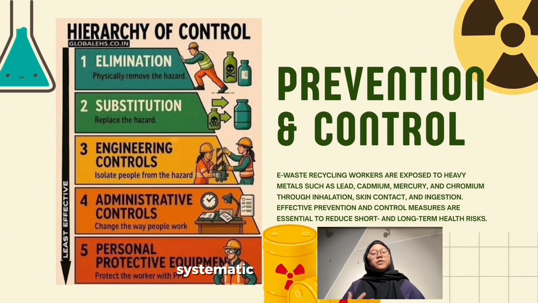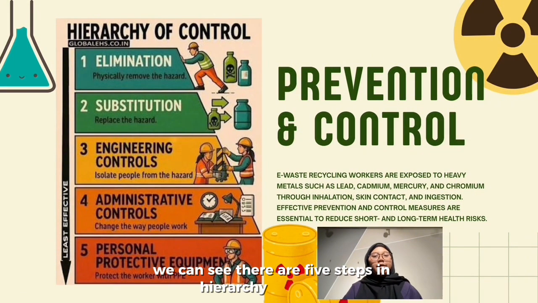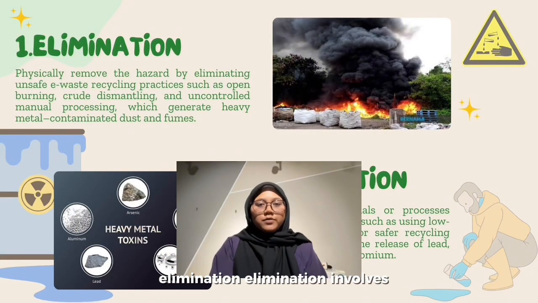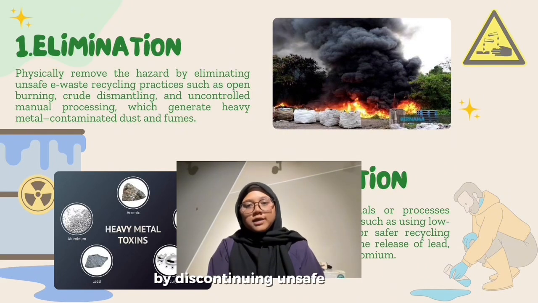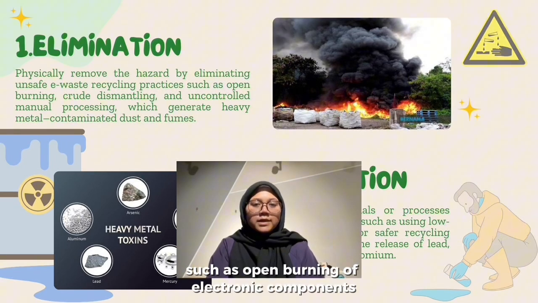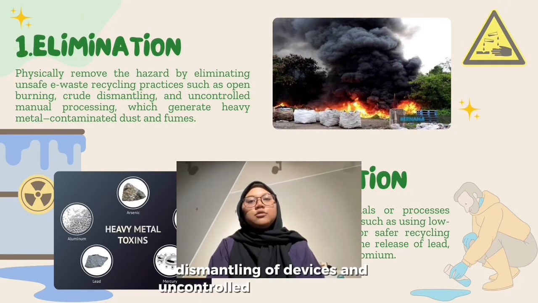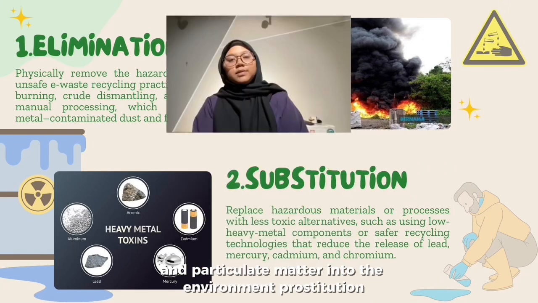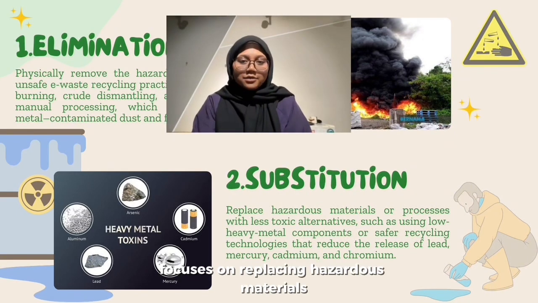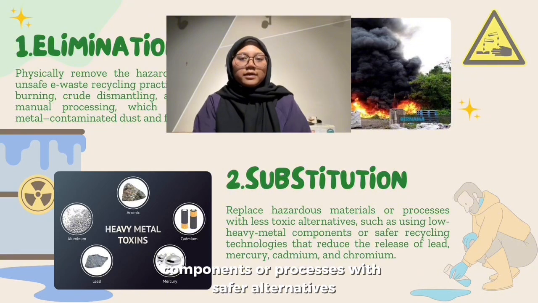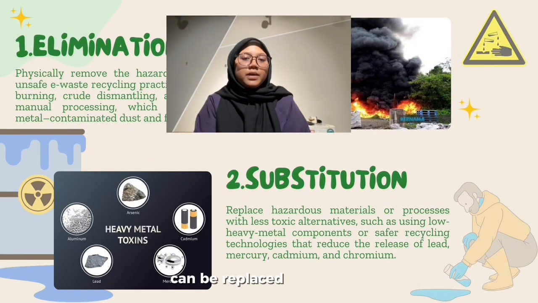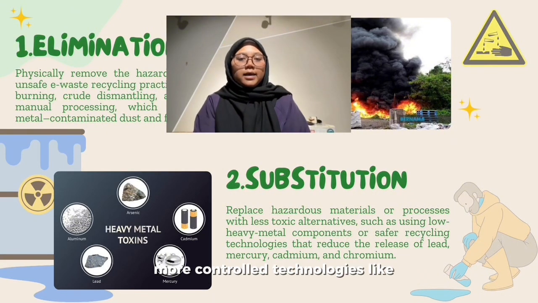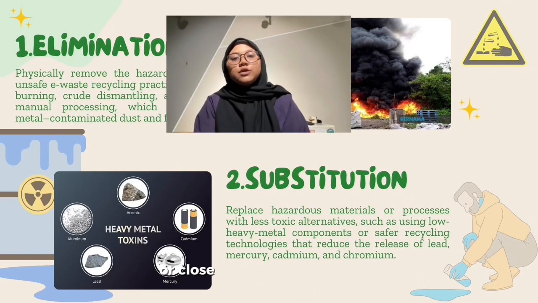Prevention and control. Systematic prevention and control measures must be implemented to reduce both short-term and long-term health effects. Based on the picture provided in this slide, we can see there are 5 steps in the hierarchy of controls. Elimination. Elimination involves completely removing the source of hazard by discontinuing unsafe practices such as open burning of electronic components, crude dismantling of devices, and uncontrolled manual processing, which release heavy metal, contaminated dust, fumes, and particulate matter into the environment. Substitution focuses on replacing hazardous materials, components, or processes with safer alternatives. Open burning or acid leaching can be replaced with cleaner, more controlled technologies like mechanical shredding, automated separation, or closed-loop chemical recovery.